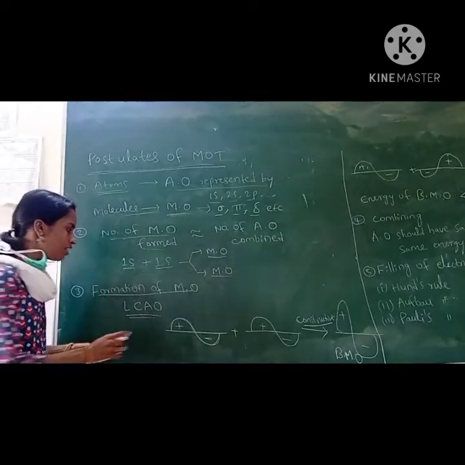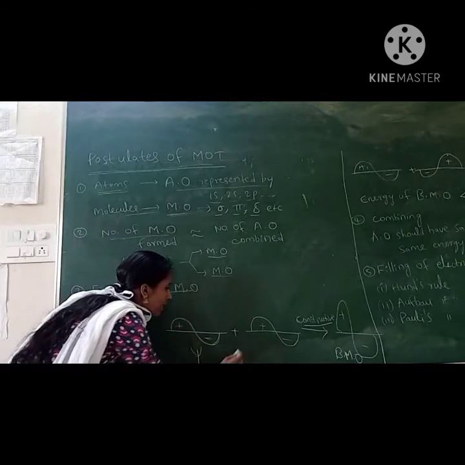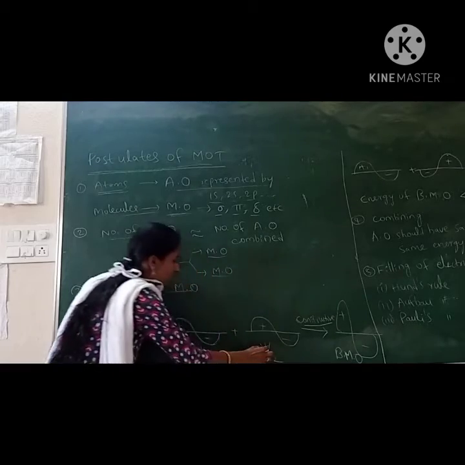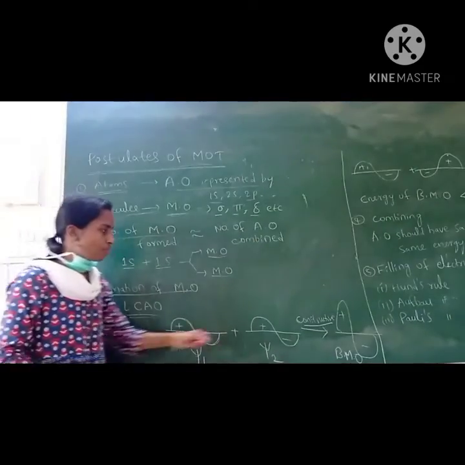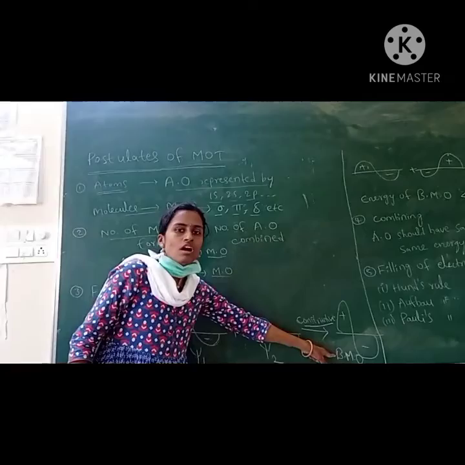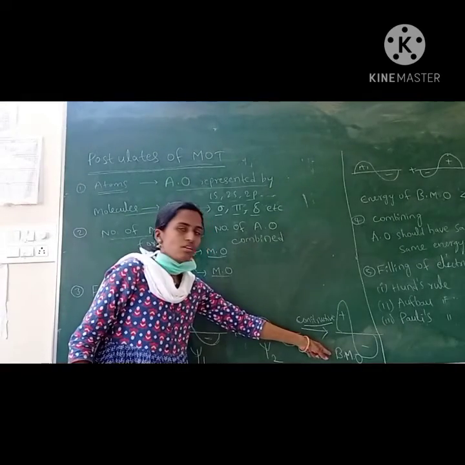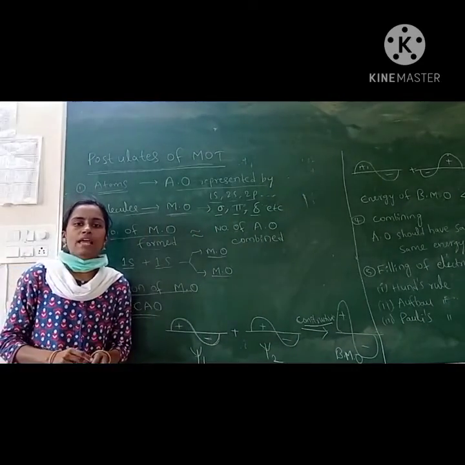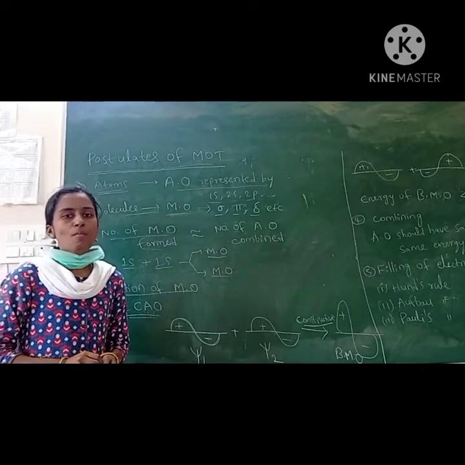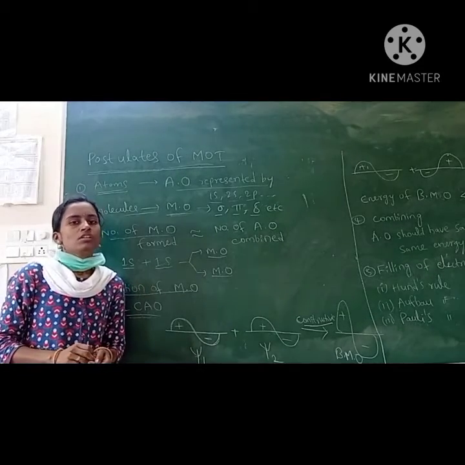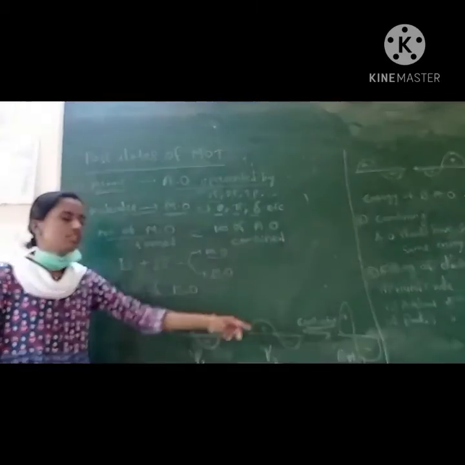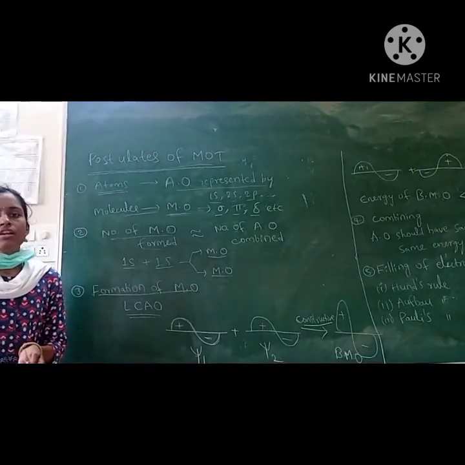The wave functions are psi 1 and psi 2, and they combine to form the bonding molecular orbital. If it is axial overlap, it is the sigma molecular orbital; if it is parallel overlapping, it forms the pi molecular orbital. So constructive interference of waves results in the bonding molecular orbital.